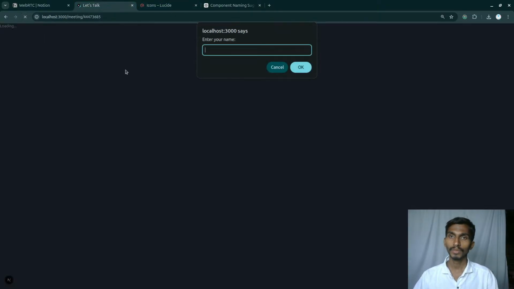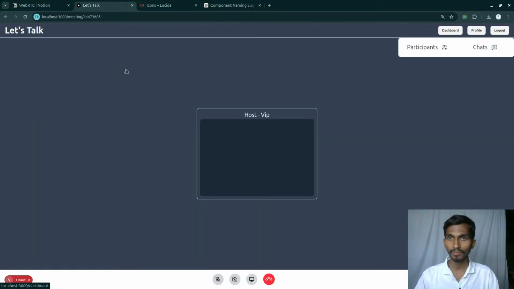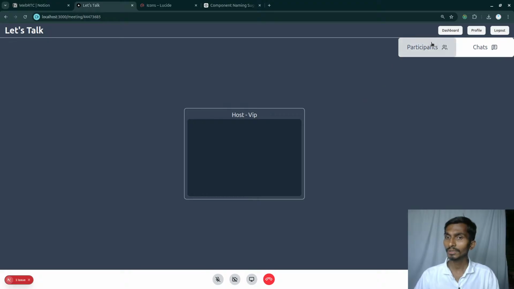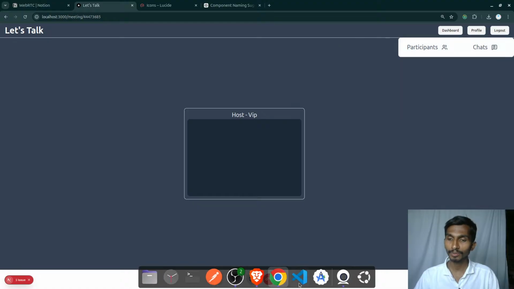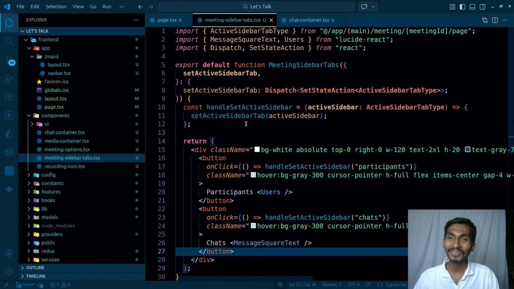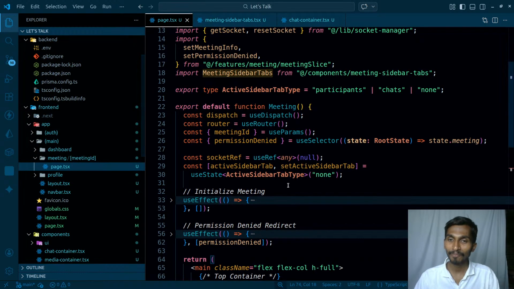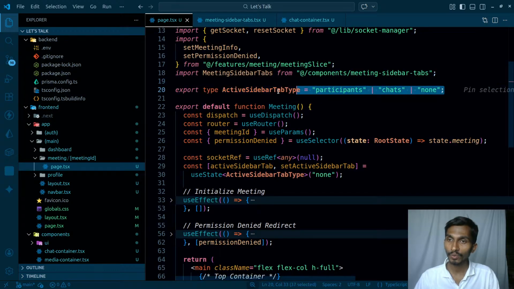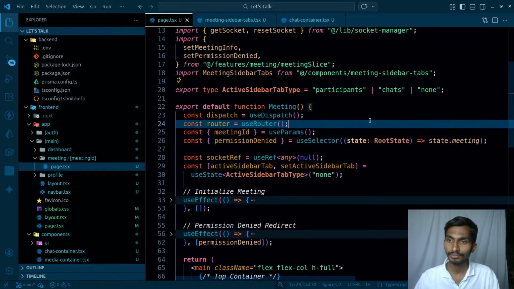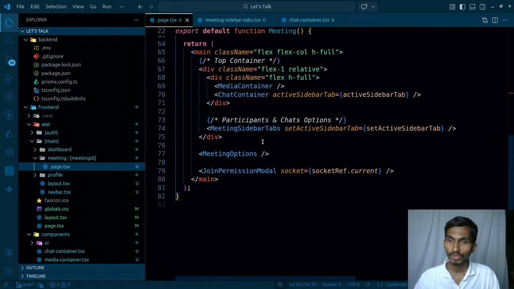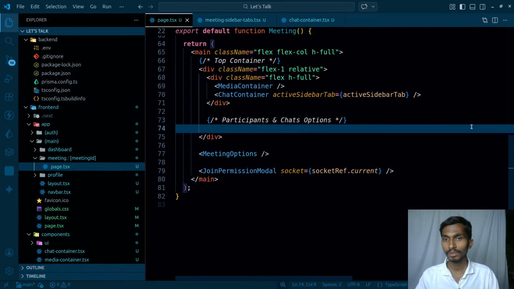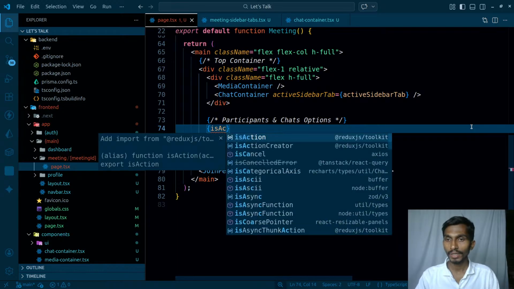Reload the page. Obviously enter the name VIP. If I click on the participants, if I click on the chats, I don't hide this, that is the problem. Okay, so in that case, coming back to this one, if the value is not equal to none, in that case, this meeting sidebar that I have, I will only have this when there is an active sidebar.